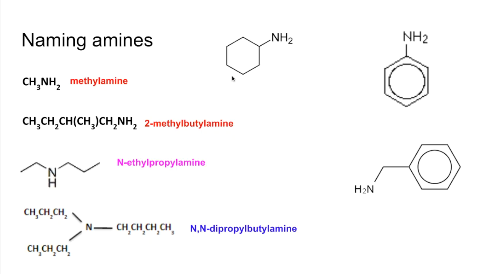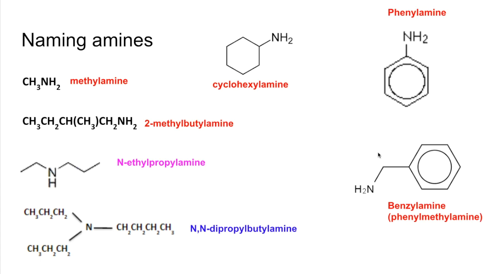So the one at the top here now, this is cyclohexylamine. And then moving on to the right hand side, we've got phenylamine, and we've got benzylamine or phenylmethylamine, you can call it. So essentially we've got a phenyl group, C6H5, on methylamine.